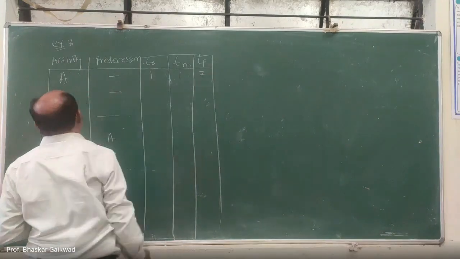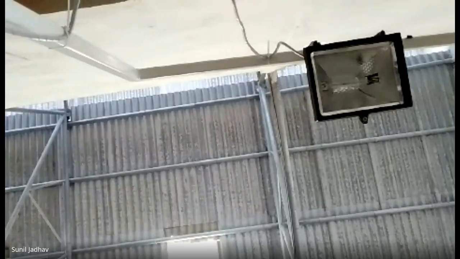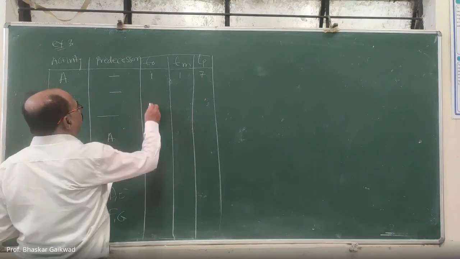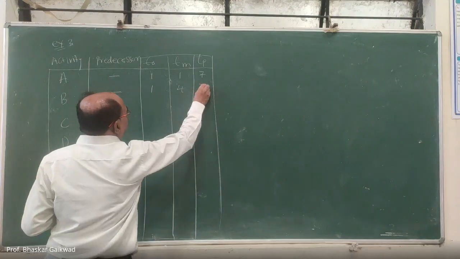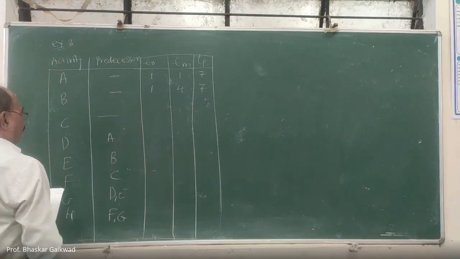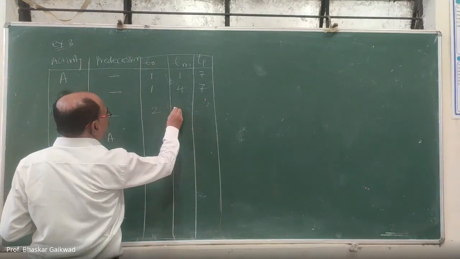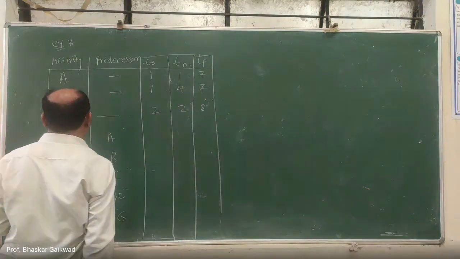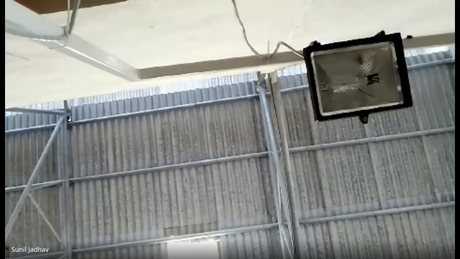For B activity 147. For C activity 228. Then for D activity 111.